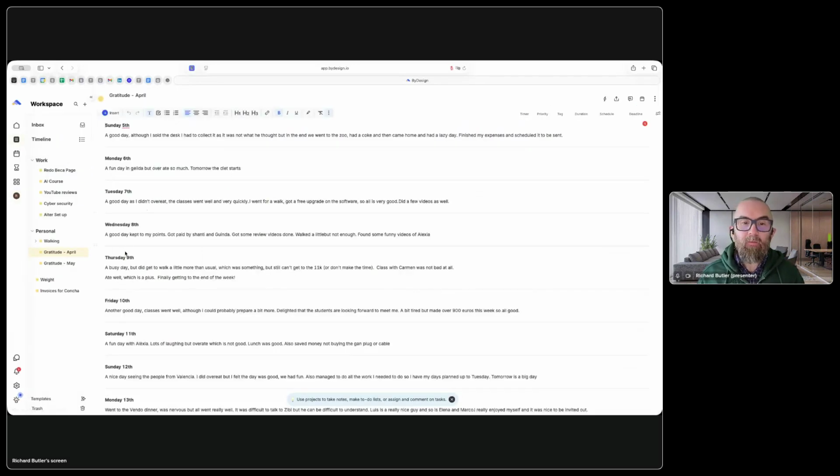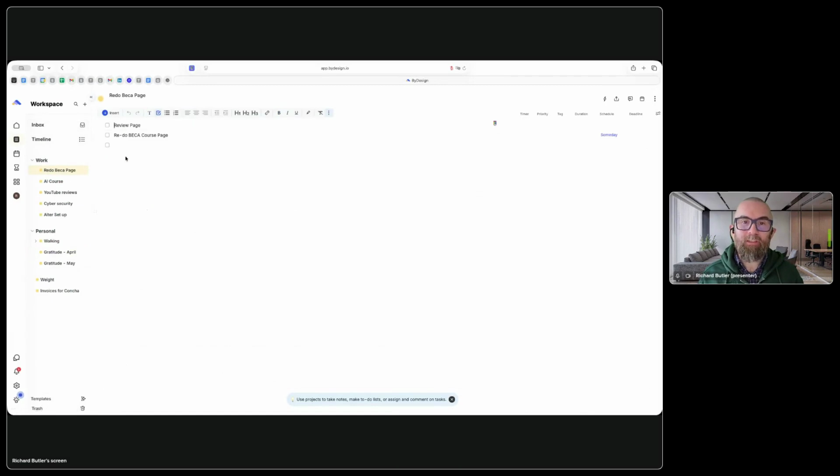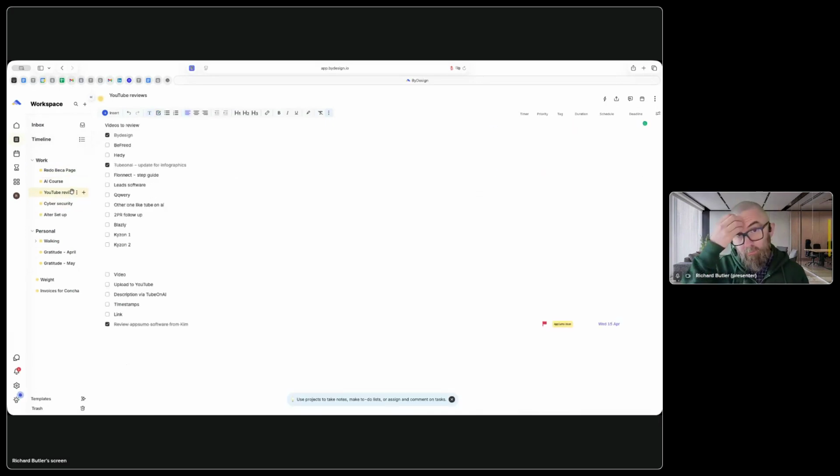Then I go in here and I have my pages. Pages are just like a Notion page that you can go in here and you can actually put in blocks and bulleted lists, etc. And one of the things that you can do is attach a page to a task. So you can have the task of create the AI course, and then you can have more information here. Or for example, the YouTube reviews. I can show them all here, and then I can say, okay, I've done that one, and then I can attach that to a task. Rather than having the subtasks, it gives me more space here.